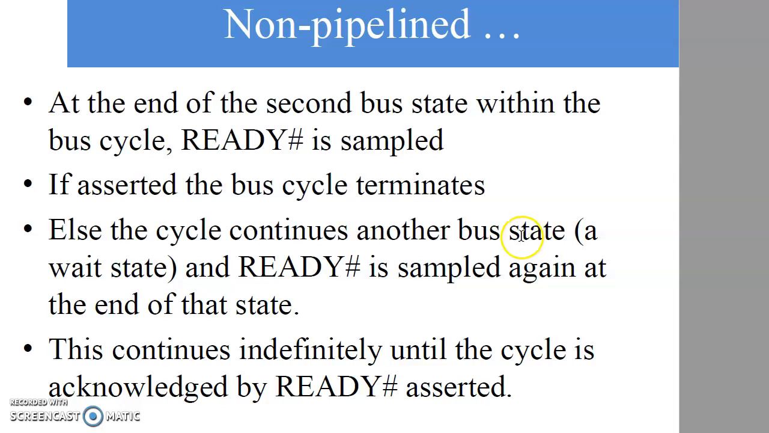So depending for how many bus states the ready bar is not made active, that many wait states will be introduced in the bus cycle or machine cycle. This continues indefinitely until the cycle is acknowledged by ready bar asserted. That is, till ready bar is made active or 0 again, this continues to have wait states in the bus cycle or the machine cycle.